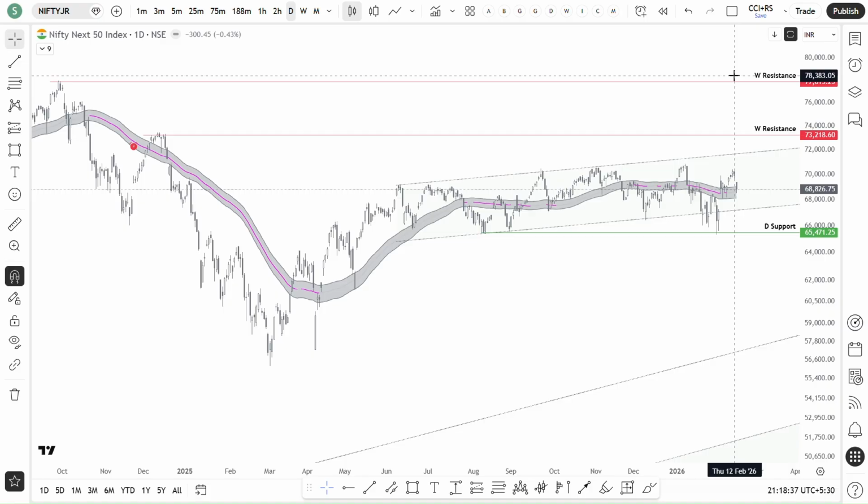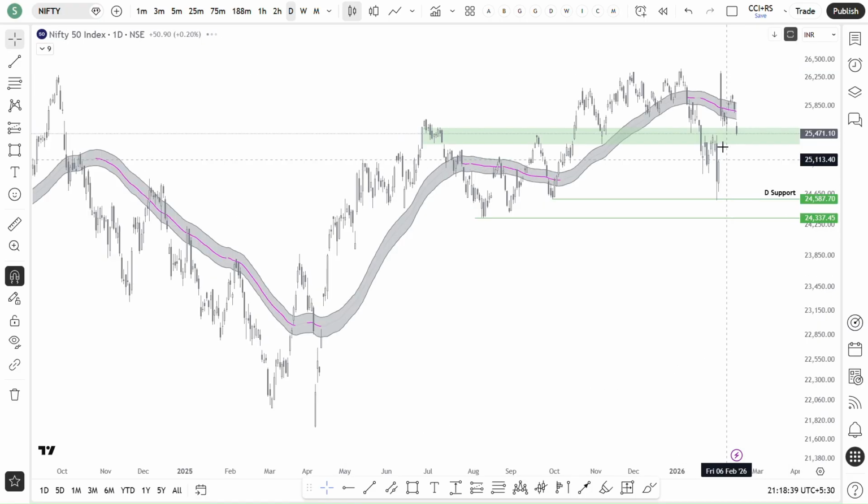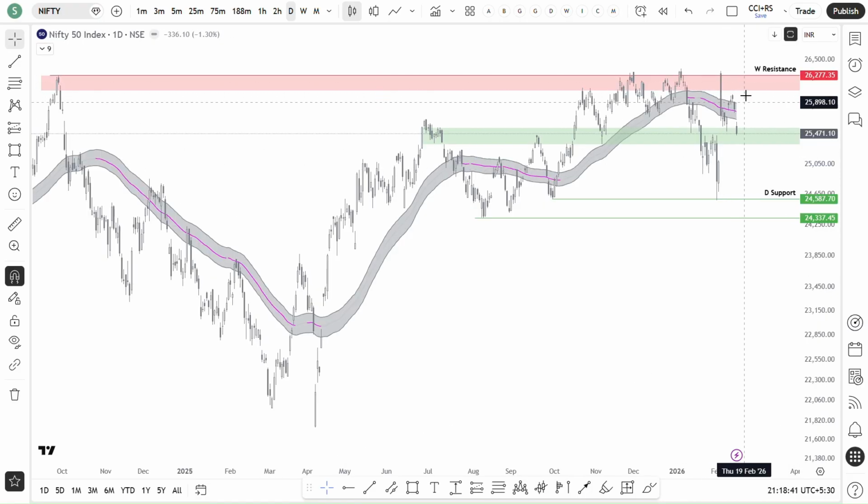Whereas Nifty 50, if you see, is within this zone. It's somewhere around 3.1 percentage fell from the all-time high.